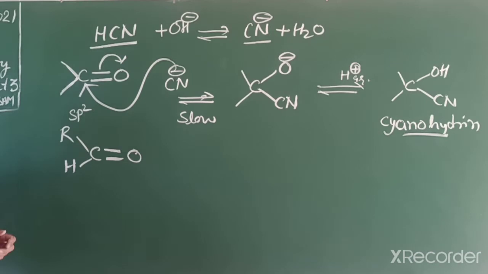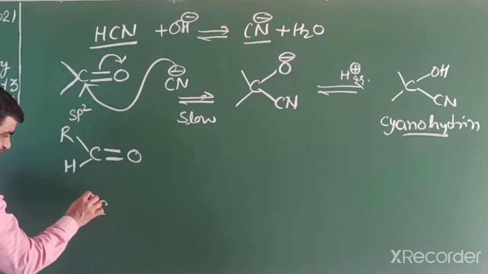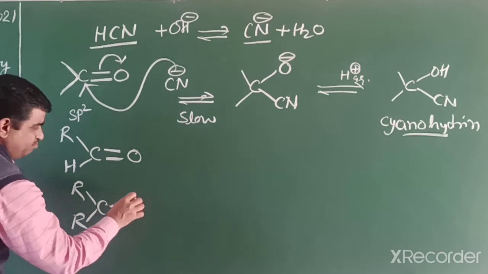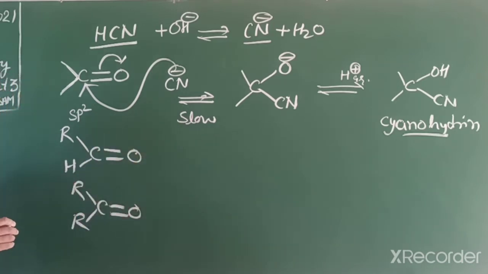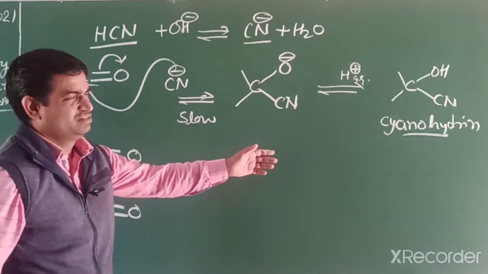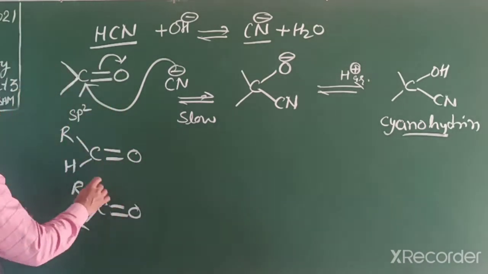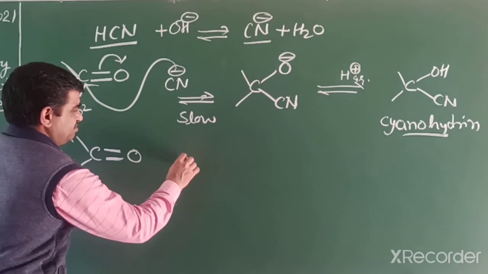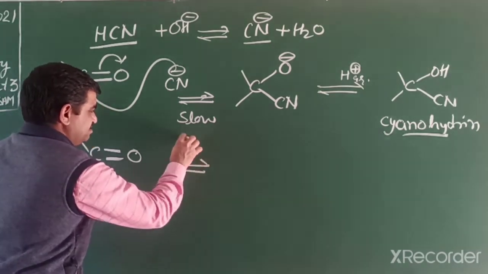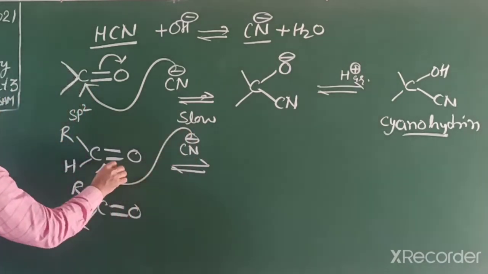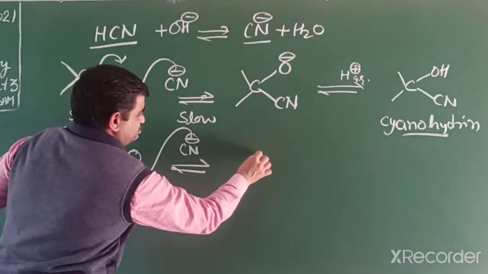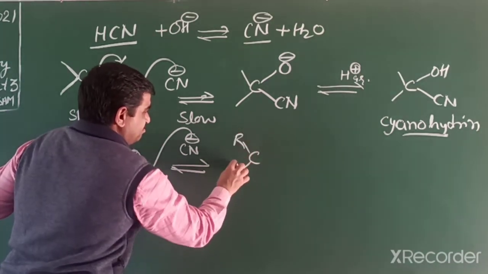We can write its mechanism, but in ketone it is slightly slower. Both give the addition product, and the product name we can write as cyanohydrin. If we take this example, in the first step, the slow step, cyanide attacks this carbonyl and sp2 changes into sp3 in this.